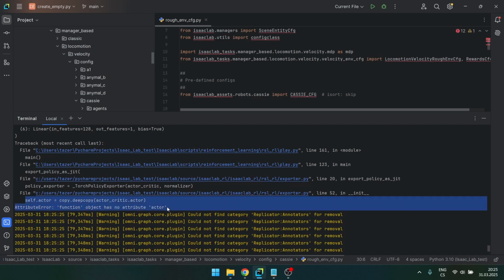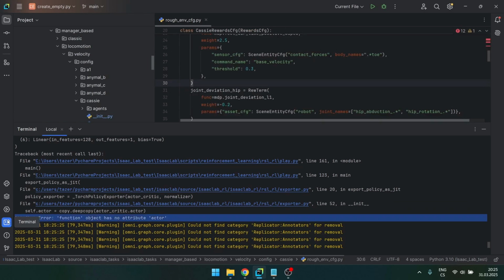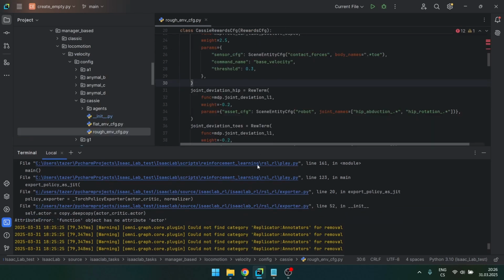Self.actor is equal to this. Function object has no attribute actor. So if you know how to fix this error, definitely let me know.